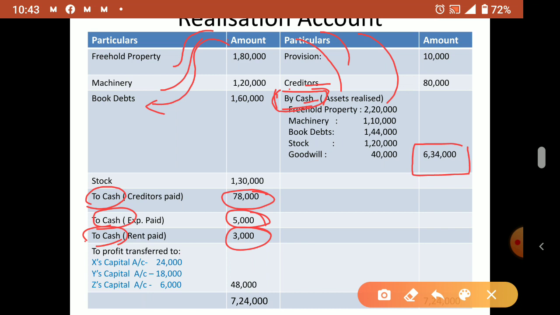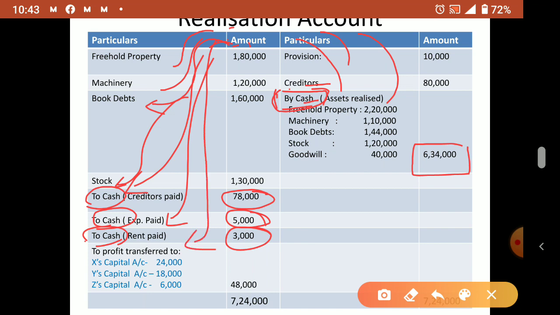Now this, what you say, realization to cash. Realization to stock, then realization to cash again. Here also realization account debtor to cash. So these are the journal entries. Sometimes journal entries only will come in the question, so understand that also. Now you see where all cash is there. One, two, three, four. Four cash transactions are there in the realization account.